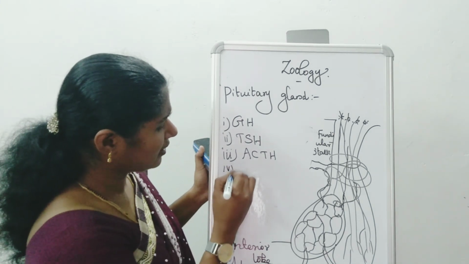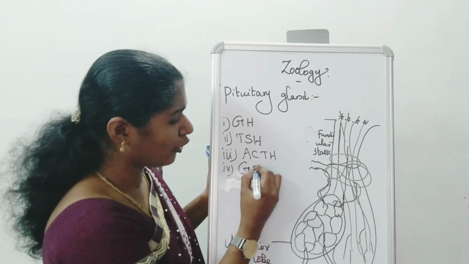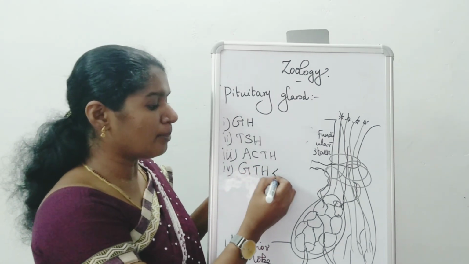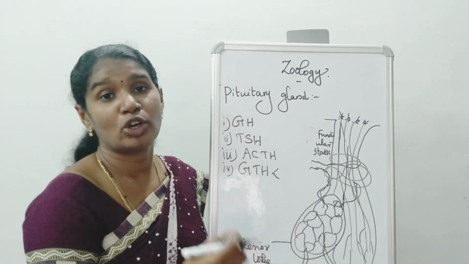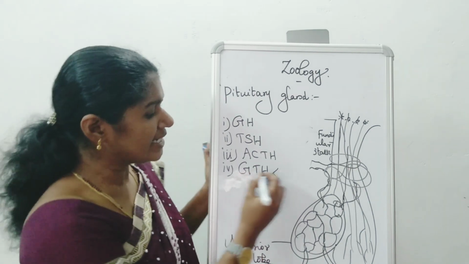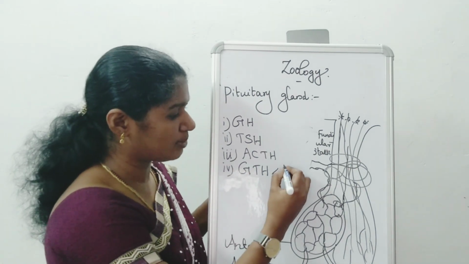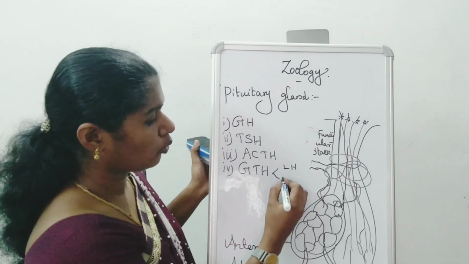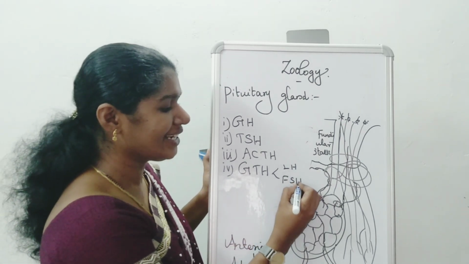The next one is gonadotrophic hormone. It helps in the development of gonads. Gonads means testes and ovaries. It is classified into two types: luteinizing hormone and follicle stimulating hormone.